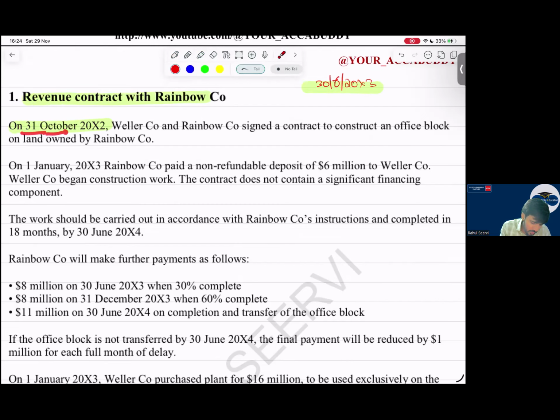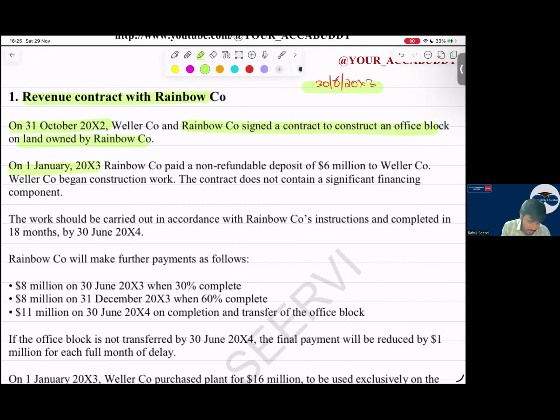On 31st October 2002, W and R signed a contract to construct an office block on a land owned by R. So they have signed a contract to construct the office block on the land owned by R. That land will not belong to us; it will belong to R. But we should record revenue on that as we are doing the construction.